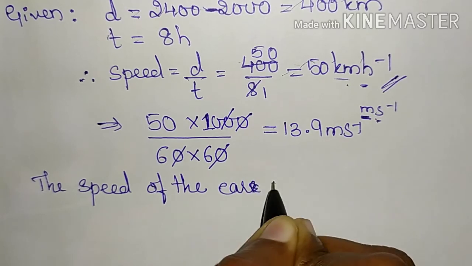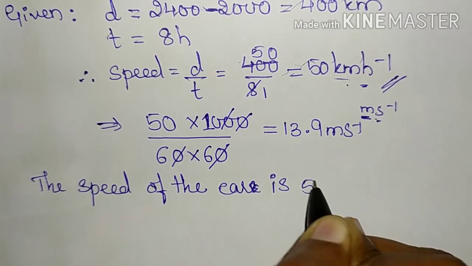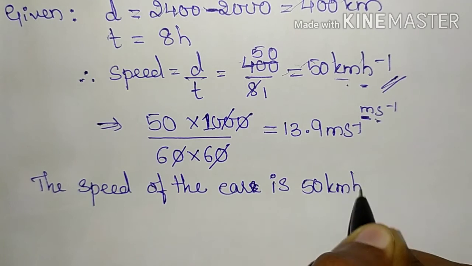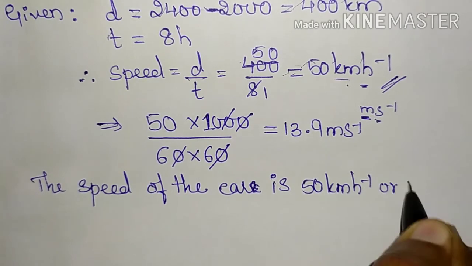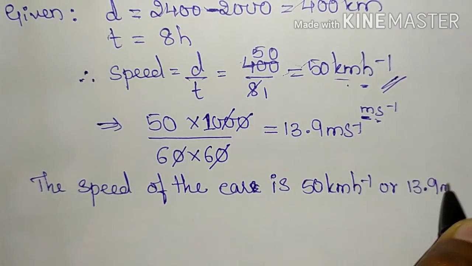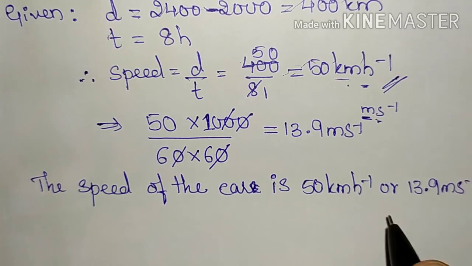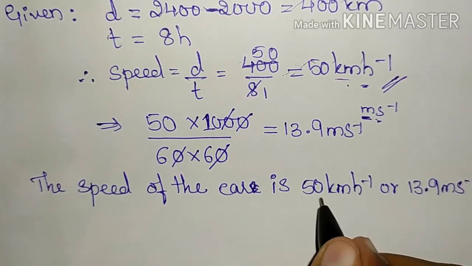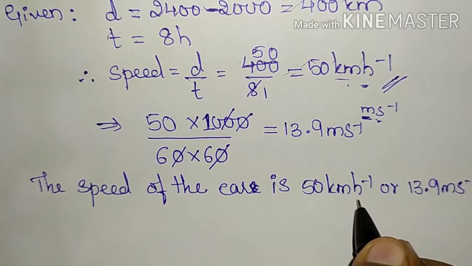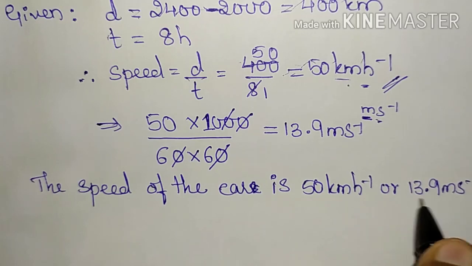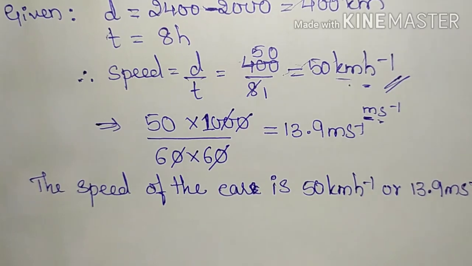So the speed of the car is 50 kilometer per hour or 13.9 meter per second. So this means the car traveled 50 kilometers in 1 hour, or it traveled 13.9 meters in 1 second.